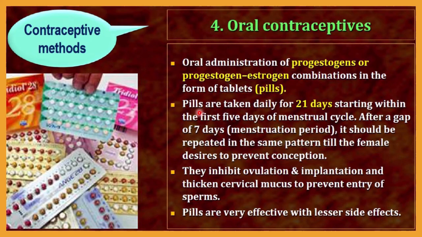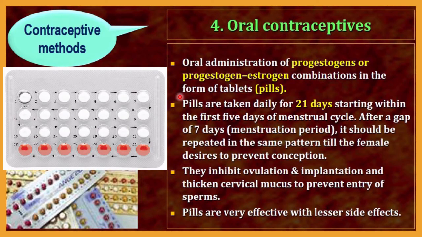Pills are taken daily for 21 days. Here you can see the days written on the pills: one day, second day, third day, up to 28 days. Pills are taken daily for 21 days, starting within the first 5 days of the menstrual cycle, and after a gap of 7 days, it should be repeated in the same pattern until the female desires to prevent conception.